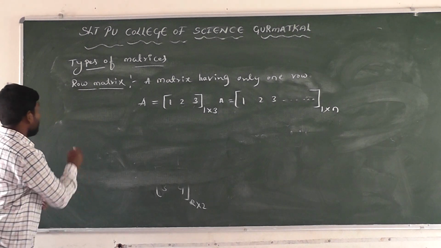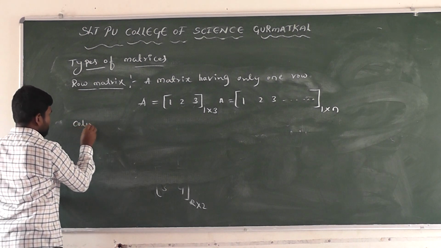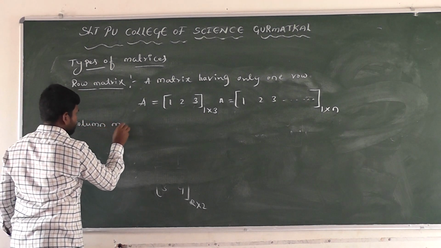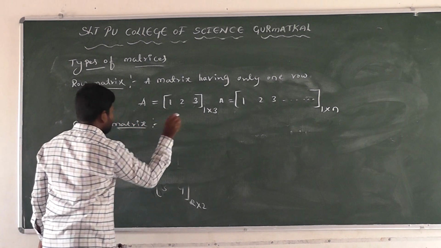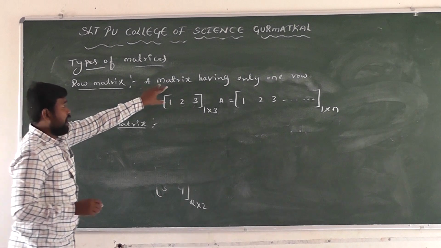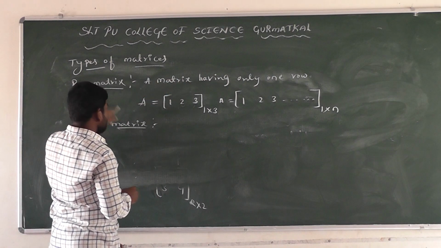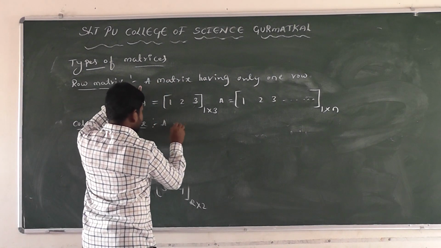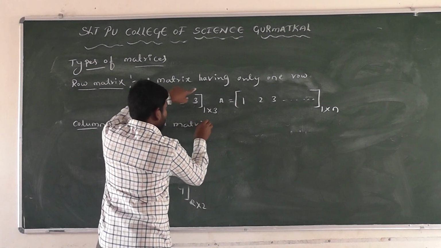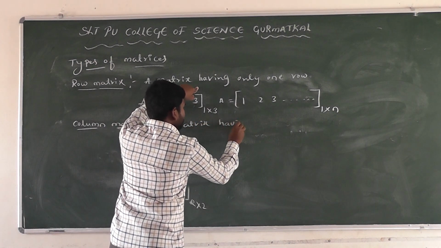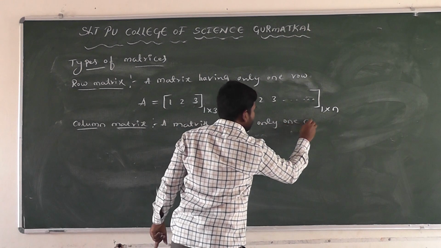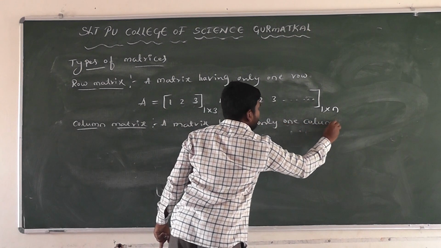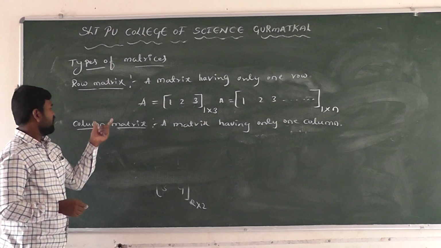Next one, column matrix. What is meant by column matrix here? A matrix having only one row is called a row matrix, and a matrix having only one column is called a column matrix.